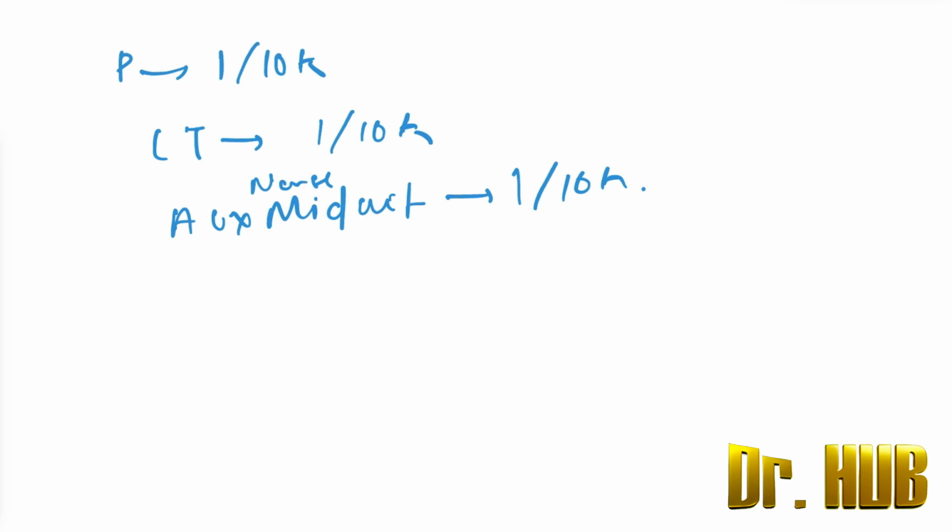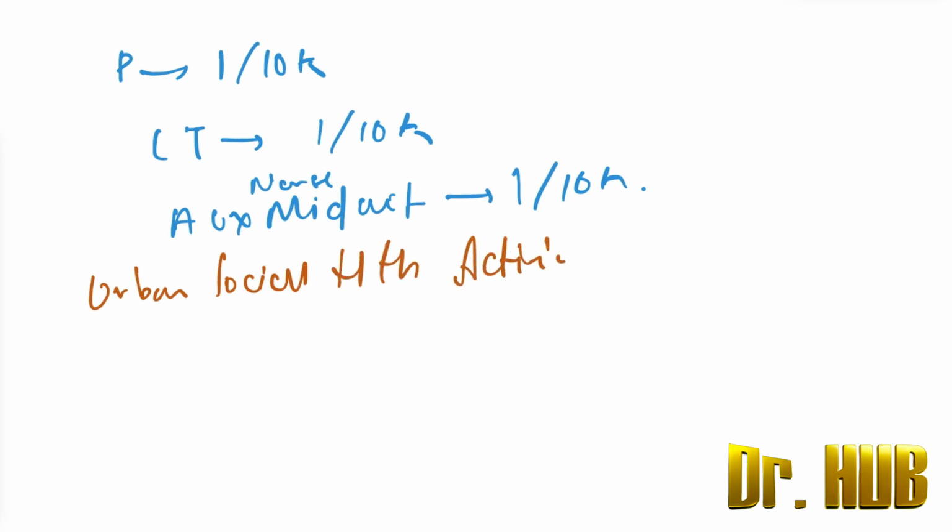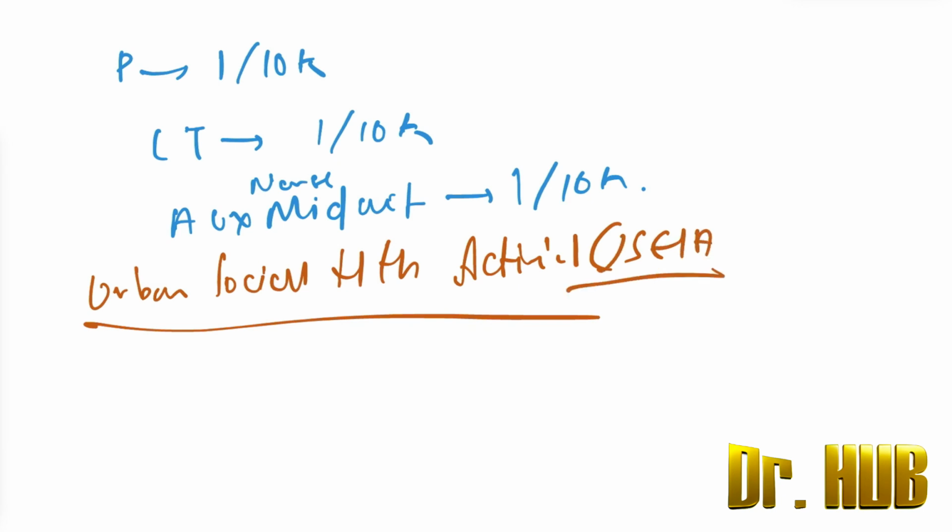Now let's look at the urban social health activist, the USHA. This is going to be 1 per 1000 to 2500.